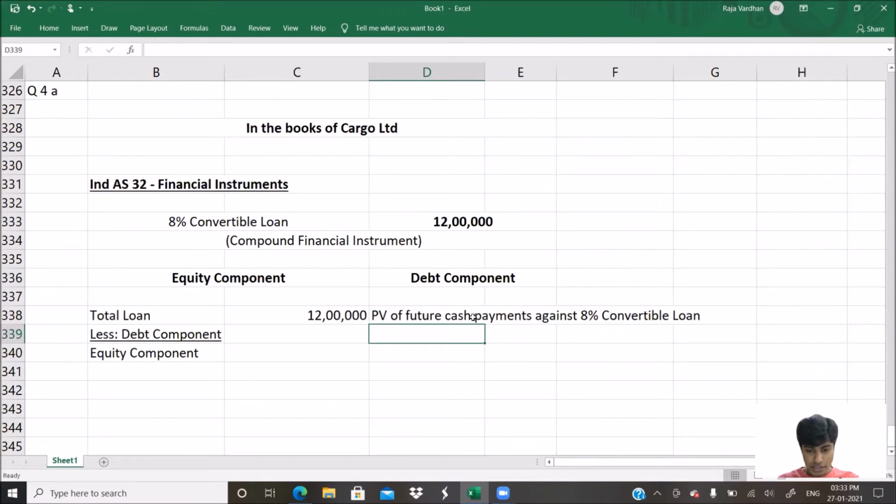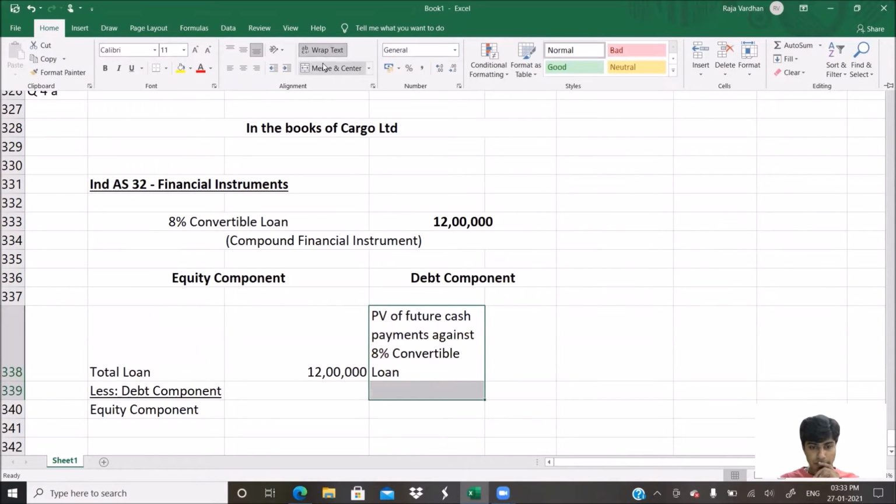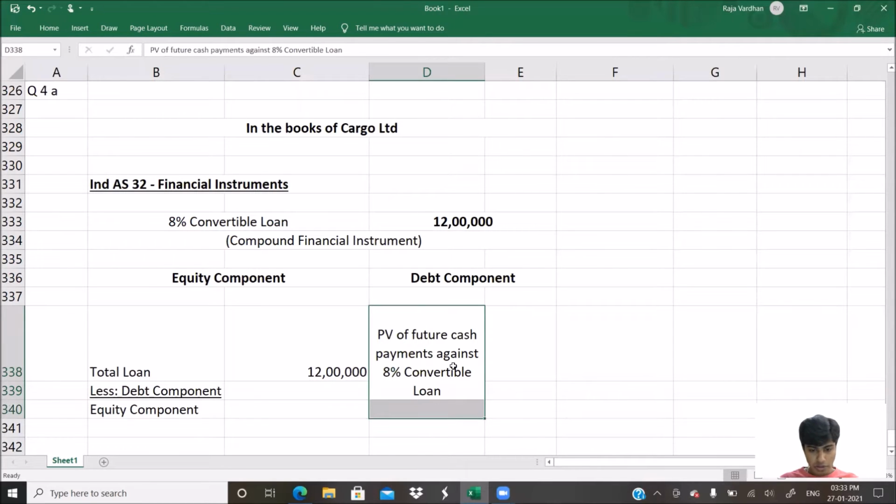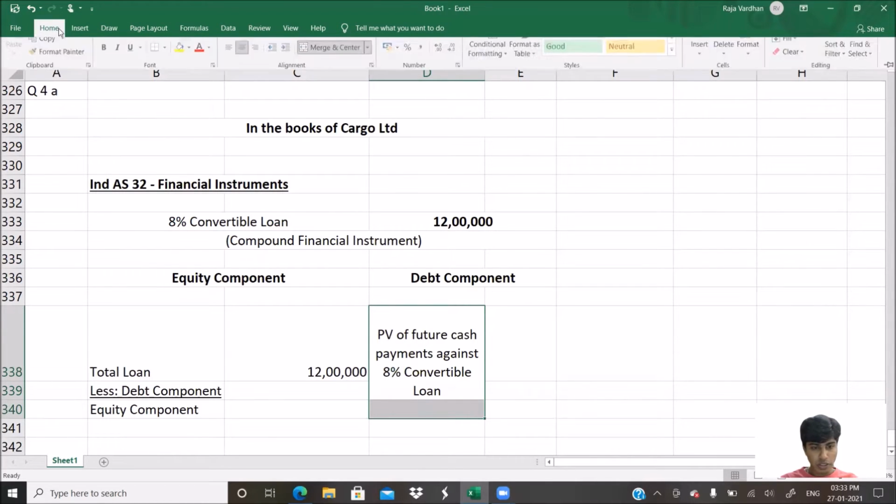So I'll write here this. Let me merge this. I'll take one more column so that it will become perfect to look at least.